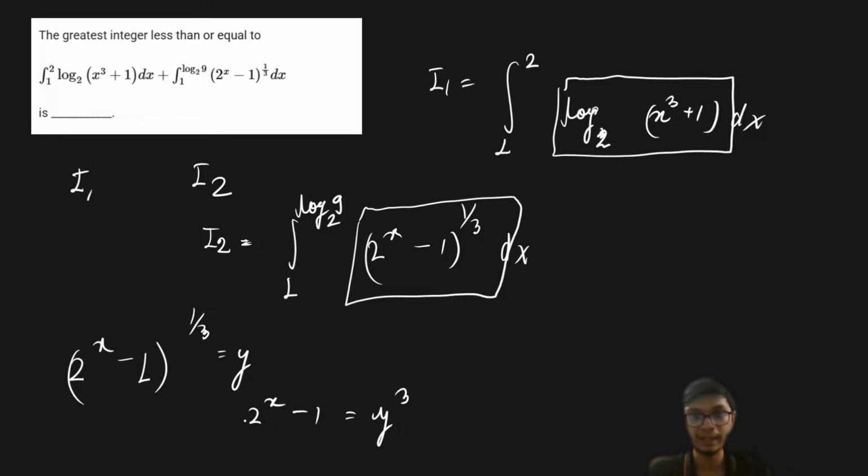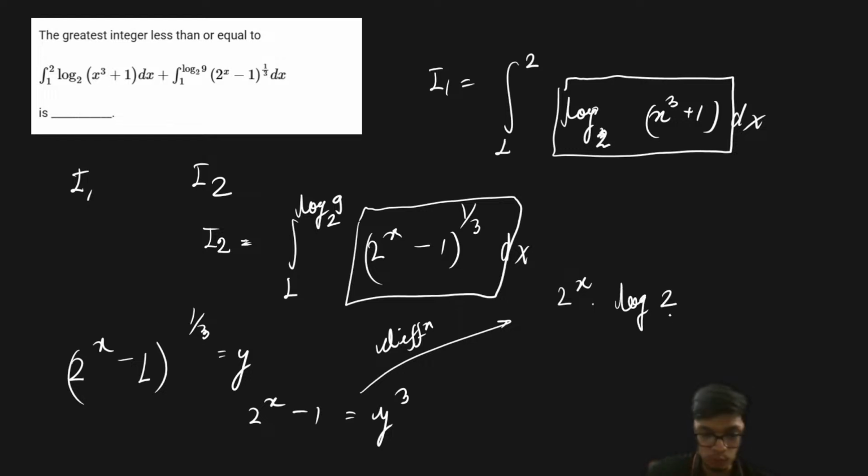Now what I'm going to do is differentiate both the sides. It is going to be equal to 2 to the power x into log 2, which is basically the natural log of 2, so I should write it as log e base 2, right?